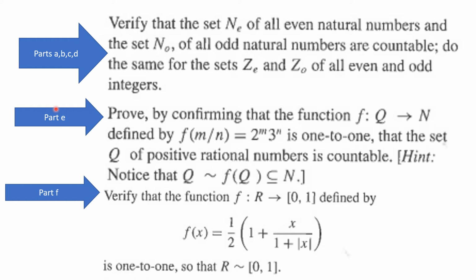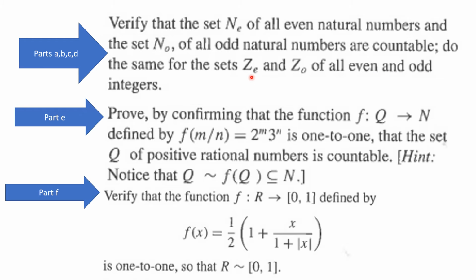Okay, so there are, let's see, 1, 2, 3, 4, 5, 6, 7 parts to the first problem. So I'm asking you in parts A, B, C, and D to verify that the set N sub e of all even natural numbers and the set N sub o of all odd natural numbers are countable. And I'm asking you to do the same thing for the sets Z sub e and Z sub o, which are all even and odd integers.